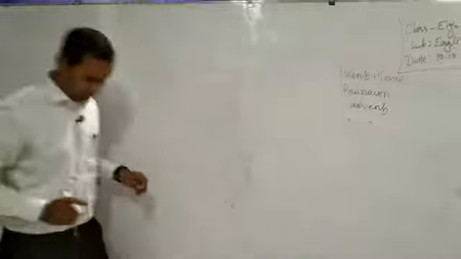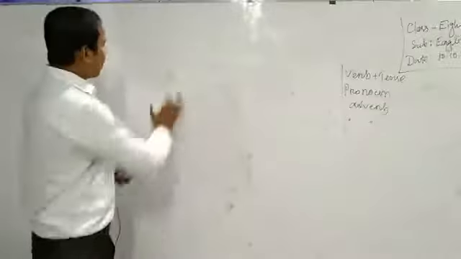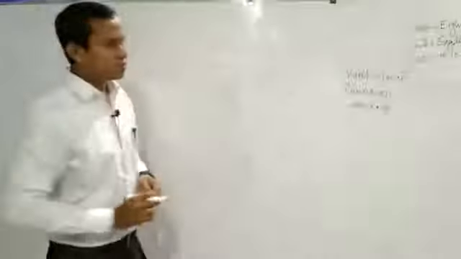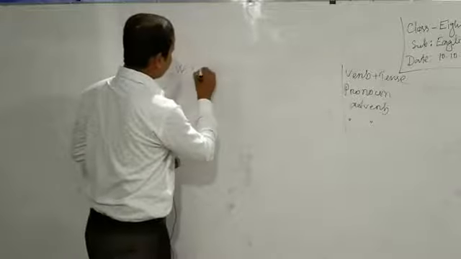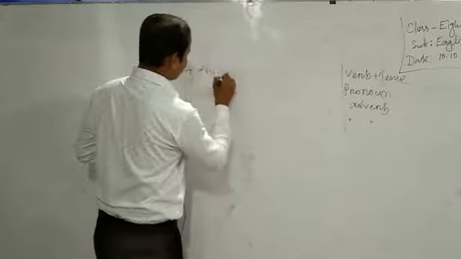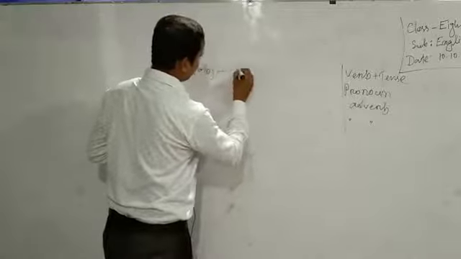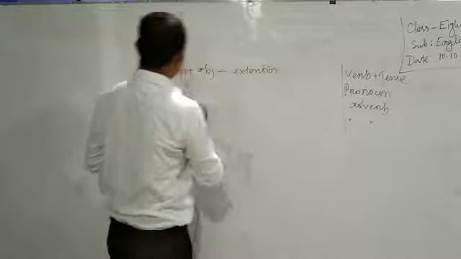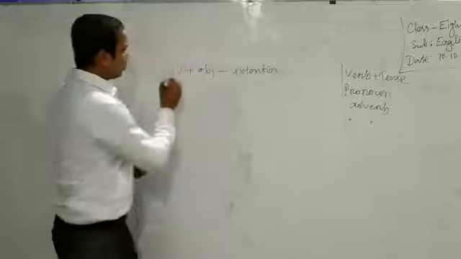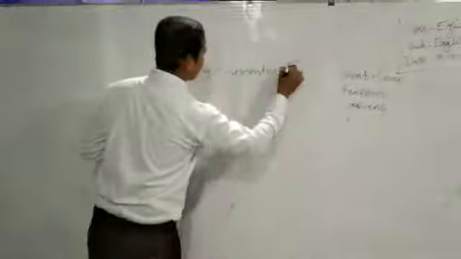So in case of imperative sentence, we know that imperative sentences consist of a verb and object. Sometimes we have double object or extension. So this is the simple structure of an imperative sentence.